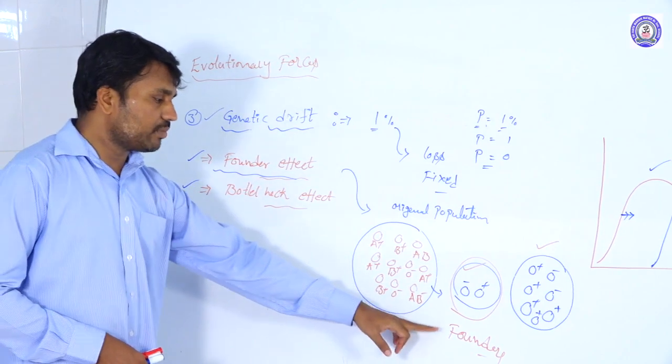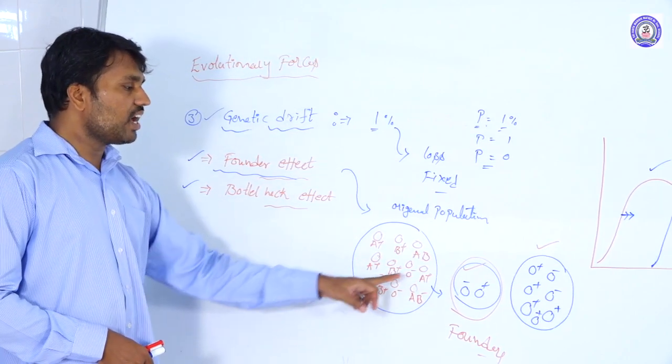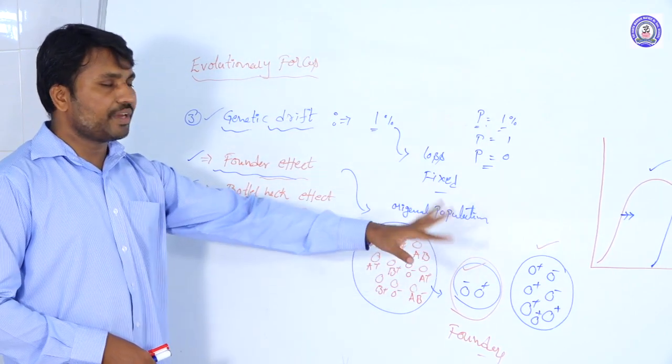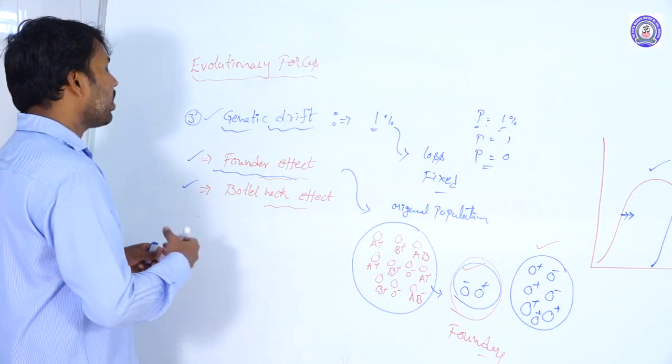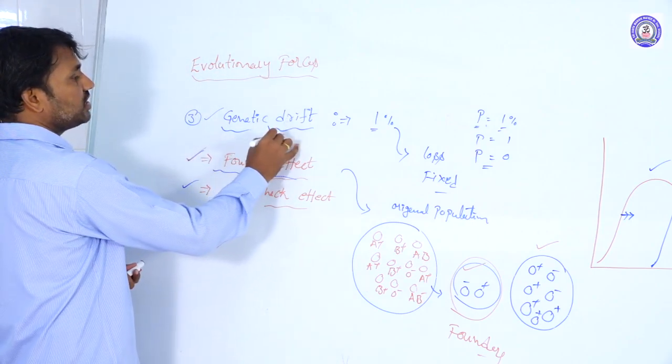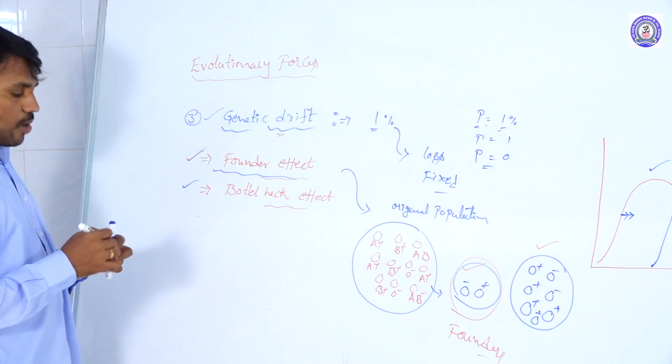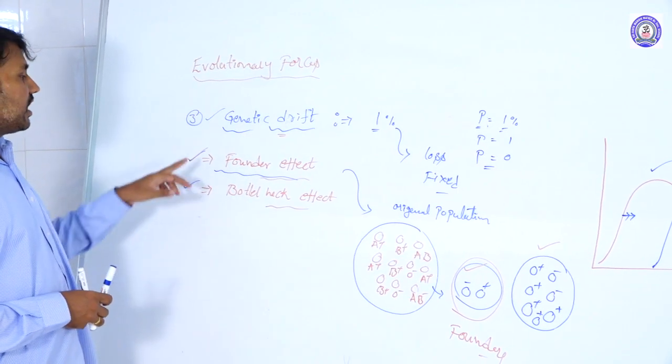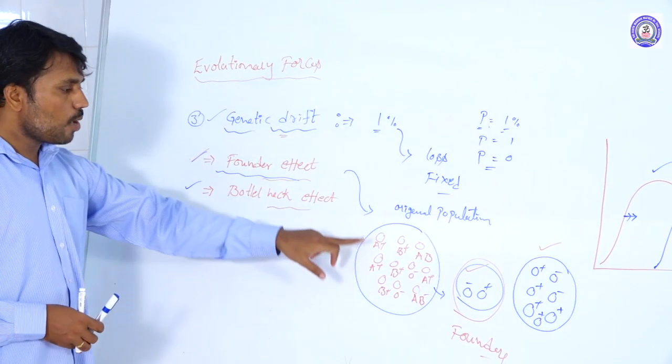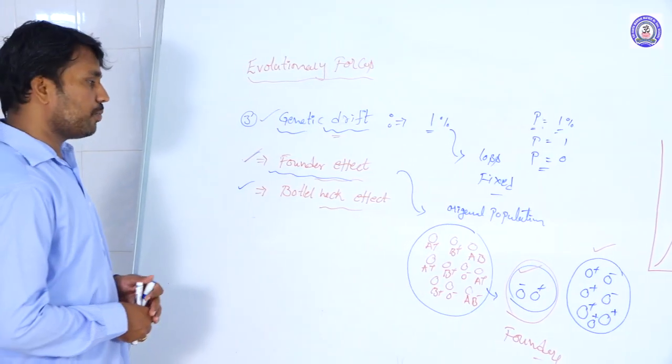The founders are isolated from the normal population and develop as a new population. This is one of the factors causing genetic drift. That is, population changes occur because of this effect in an already existing population.